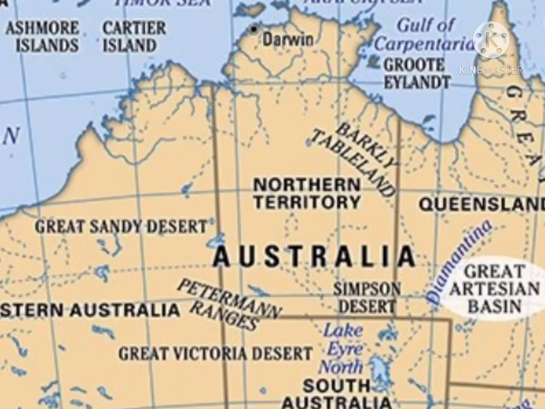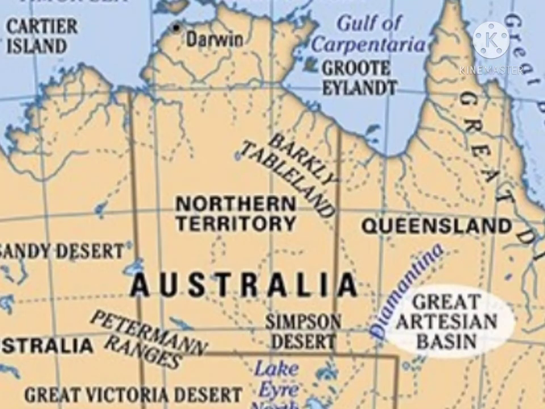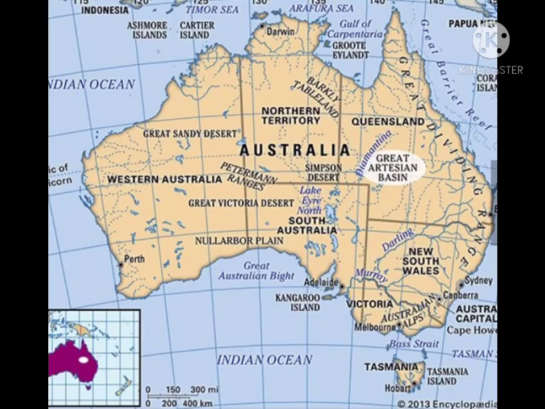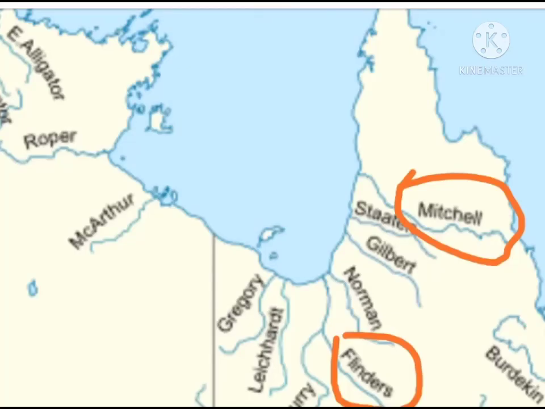The Carpentarian lowland lies to the north of Lake Eyre Basin, which is separated from the Barkly Plateau. You can see this in the map, children. It is drained by the rivers Flinders and Michel.